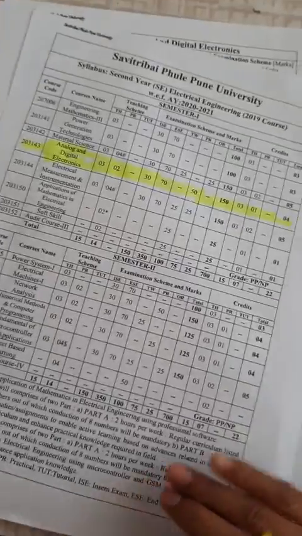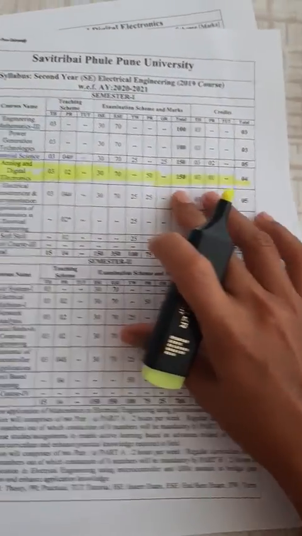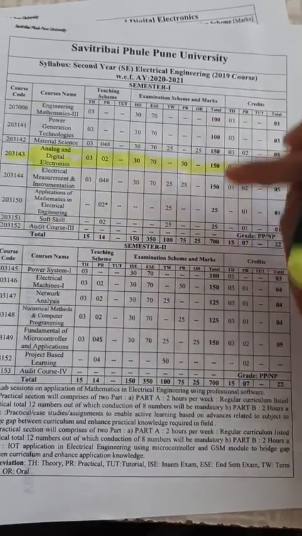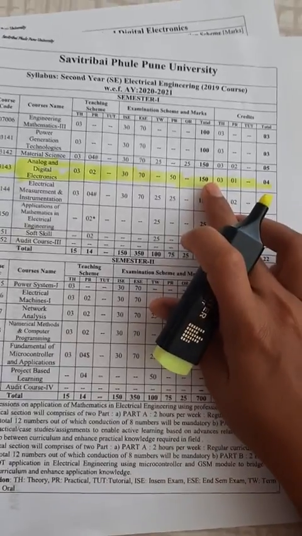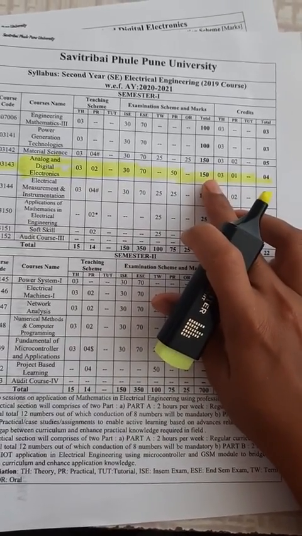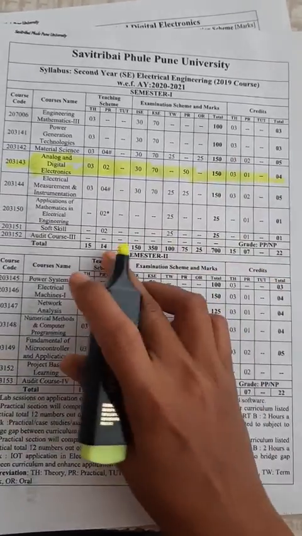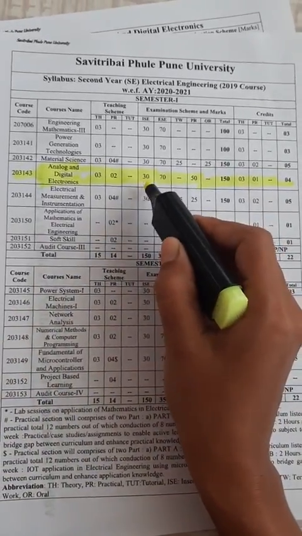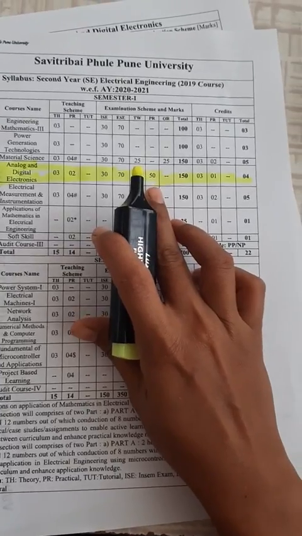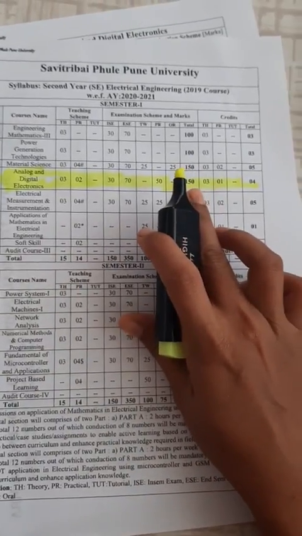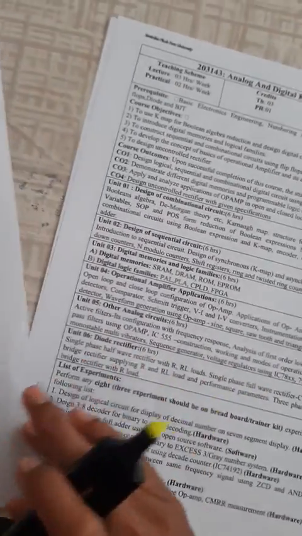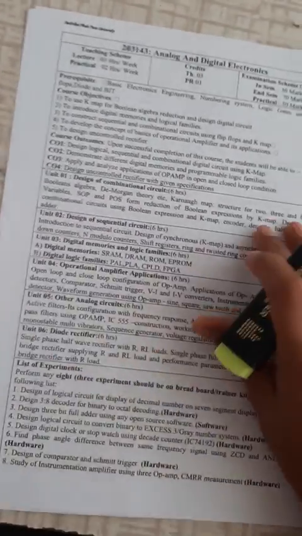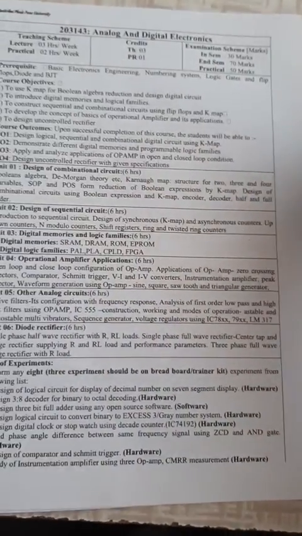So here you have a total of 150 marks for this subject. According to the subject, marks are different. For mathematics 3 marks are 100, but for ADE marks are 150. That is, 100 marks of theory and 50 marks for practical. So total marks for this subject is 150 marks. Now we will see how the 100 marks of theory are divided.